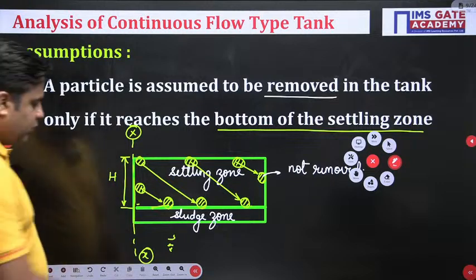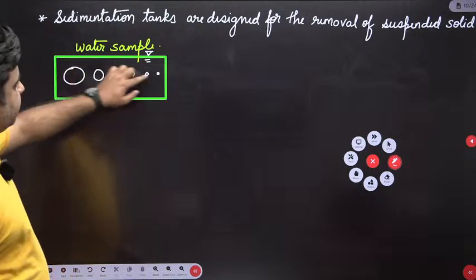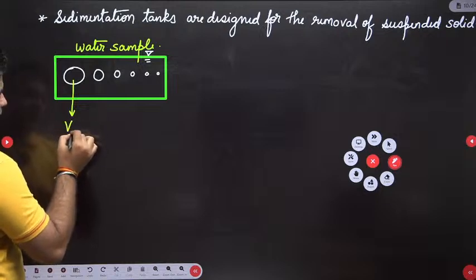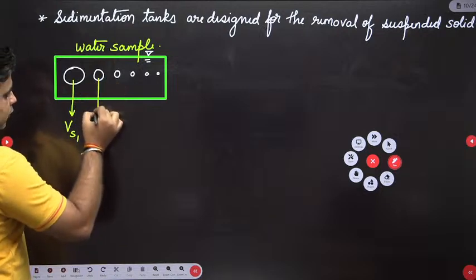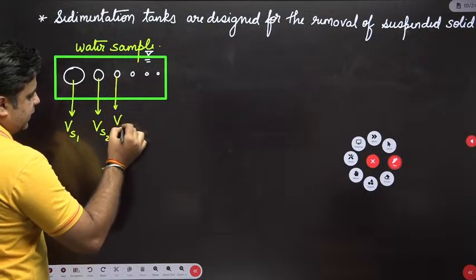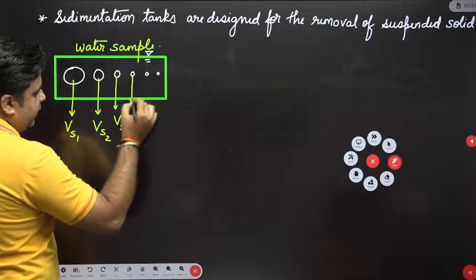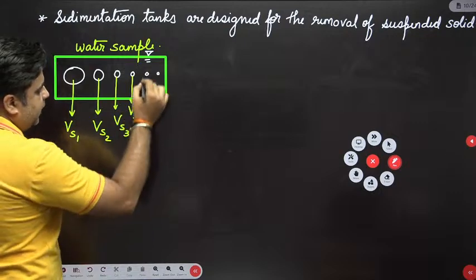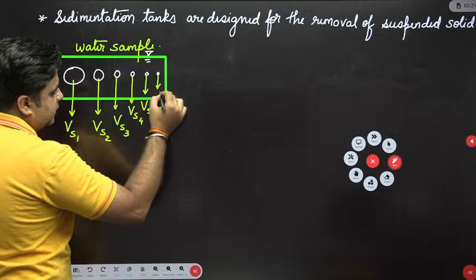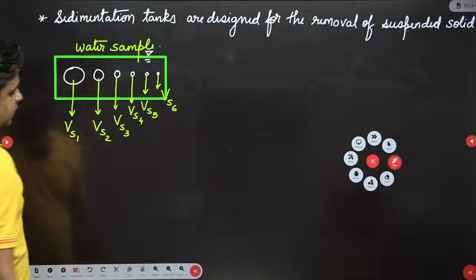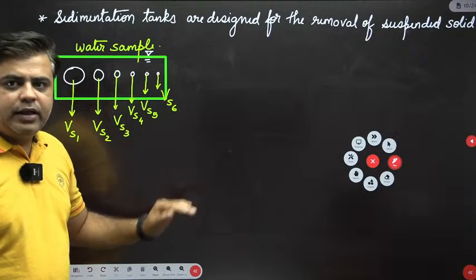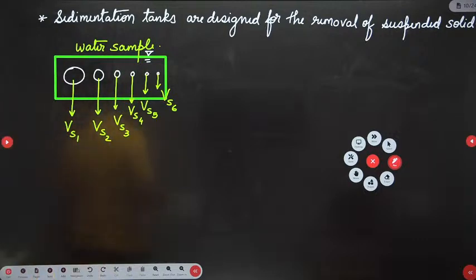Now you see this. These are particles of different sizes. Say the settling velocity of this particle is Vs1. For this particle it is Vs2, for this particle Vs3, then Vs4, Vs5, and Vs6. Since the settling velocity of these particles is decreasing,